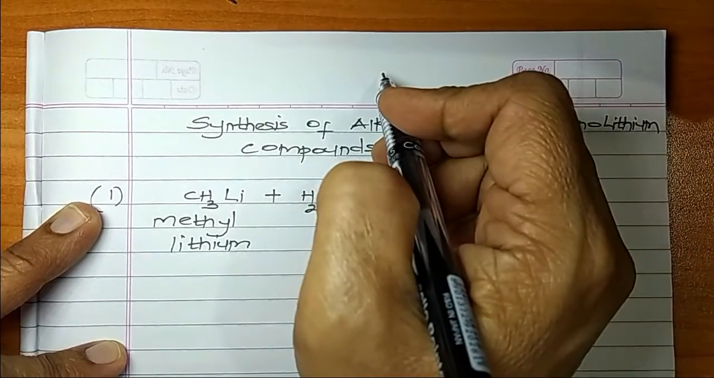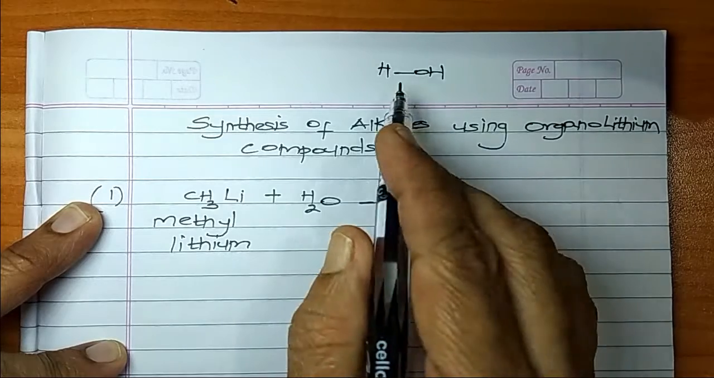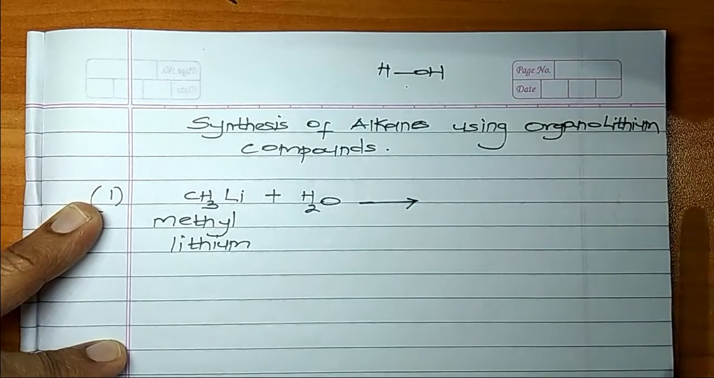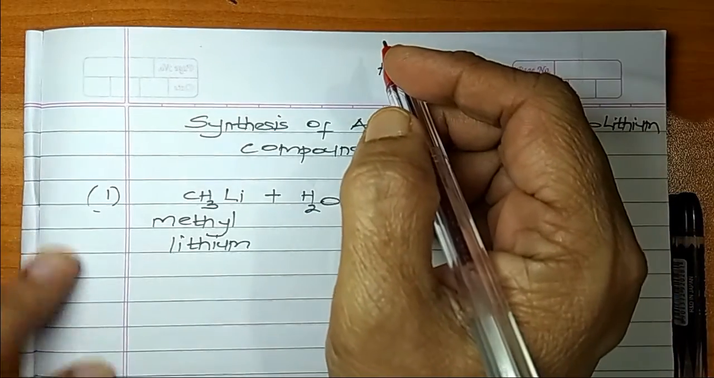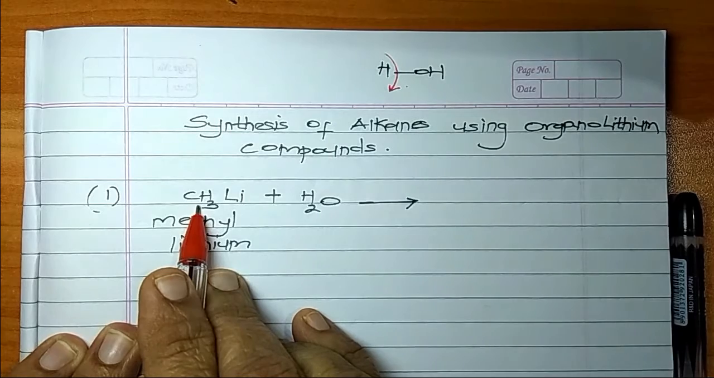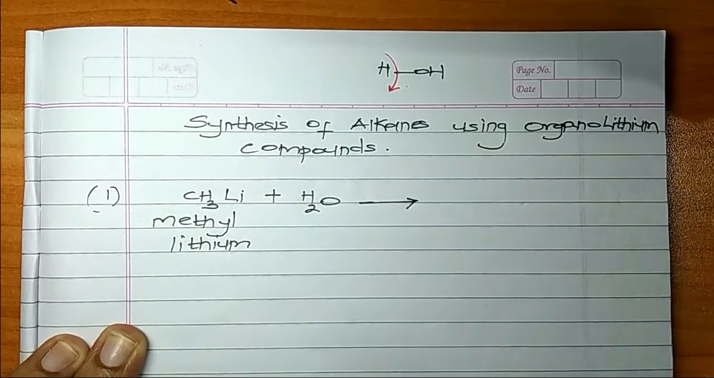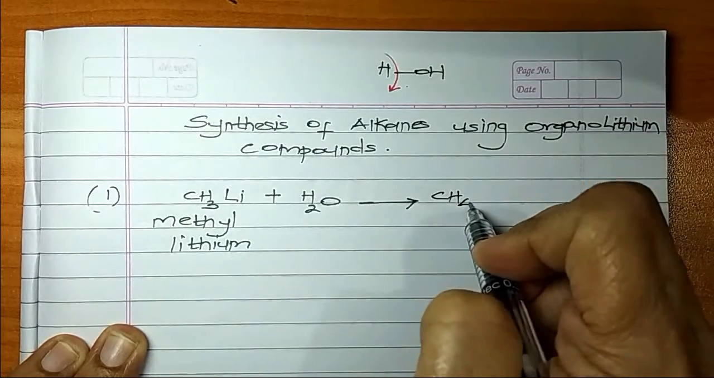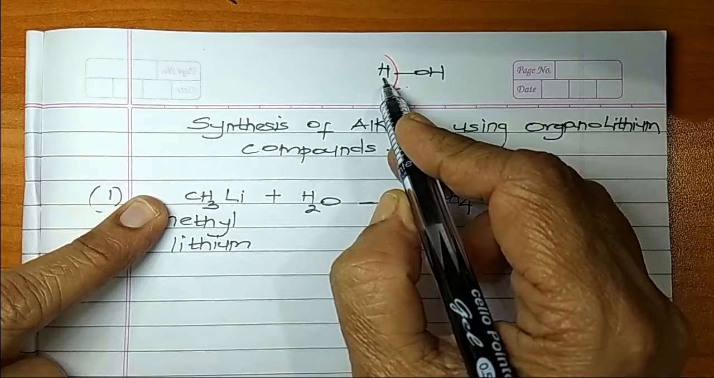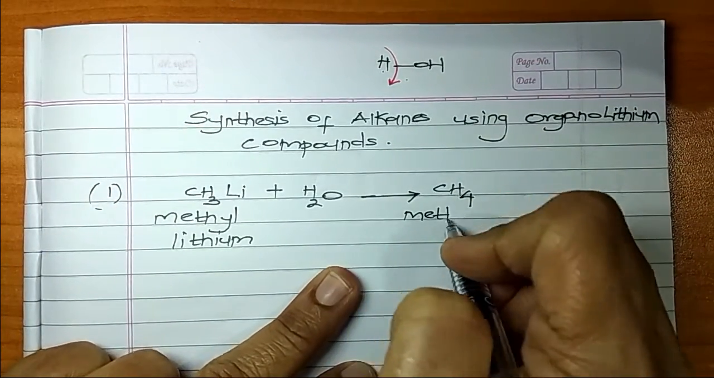Now, just look at my hand here. You know water is nothing but H and OH. So I will take this particular H and join it with the methyl group. So CH3H is nothing but CH4. CH3 I got from this methyl group, H I have removed from water. So this becomes CH4, this is methane.